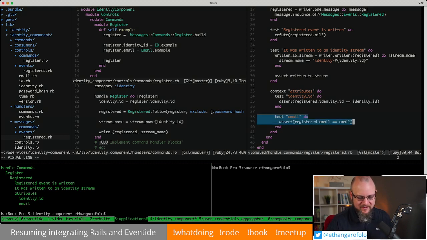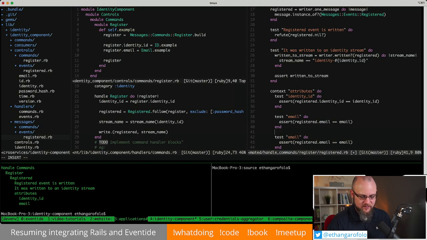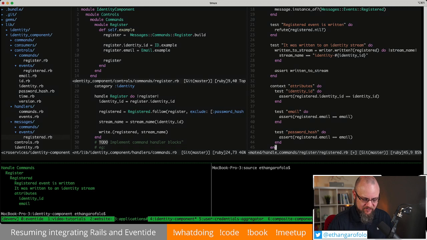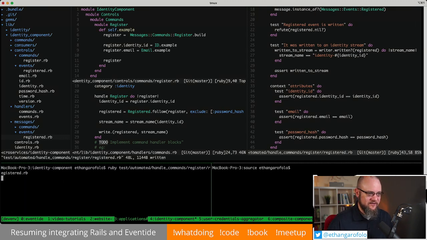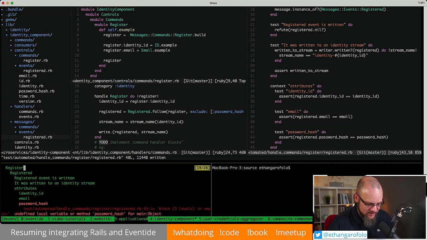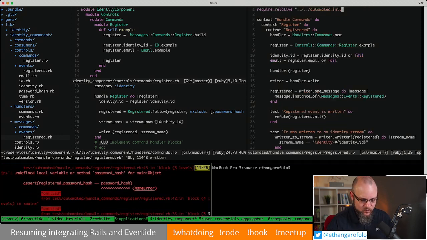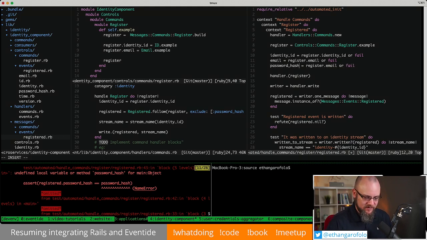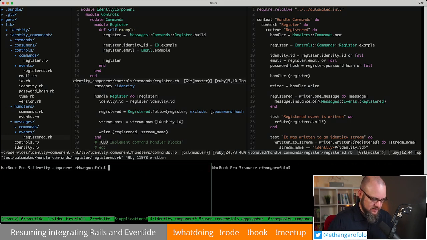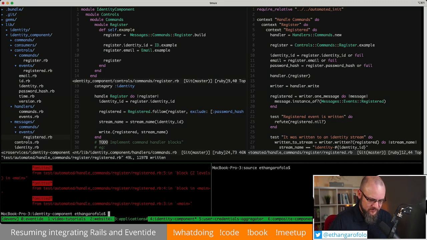I think we can finish this test real quick before we get closed for the day here. We're just testing the attributes on the registered event that gets written. So we can do that, and then password hash. This will fail because password hash is not defined locally. There's that sweet name error. So we can come up here, make sure that we're getting it from our control. Now it should be an assertion failure.